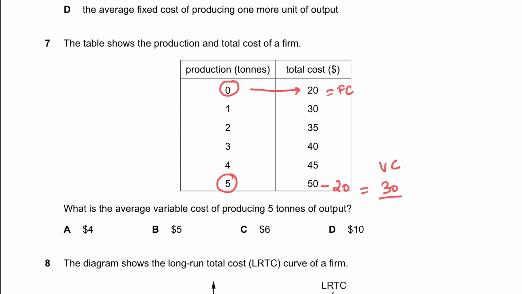Now 30 divided by 5 is going to be 6. Why? Because they are asking us the average variable cost. So total variable cost is 30, total fixed cost is 20, fixed cost plus variable cost makes up this 50, and therefore 30 divided by 5 will give me average variable cost, which is 6.